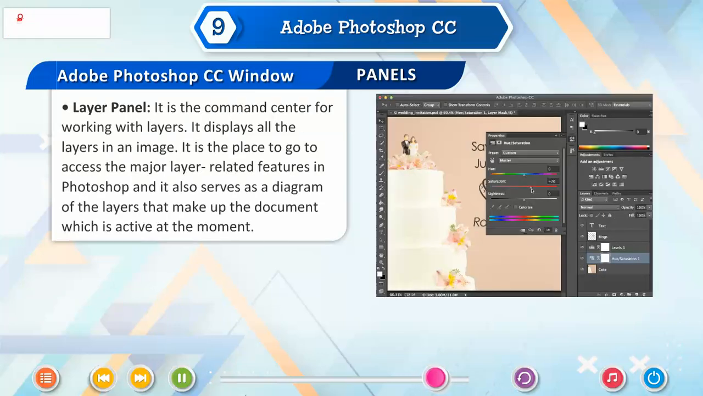Layer panel. It is the command center for working with layers. It displays all the layers in an image. It is the place to go to access the major layer-related features in Photoshop, and it also serves as a diagram of the layers that make up the document which is active at the moment.